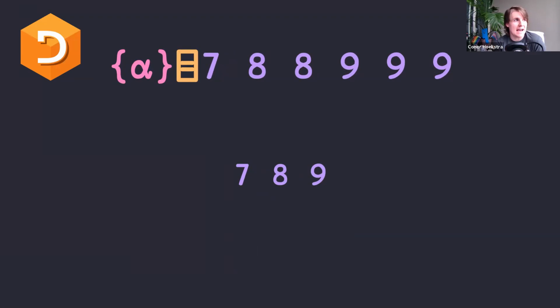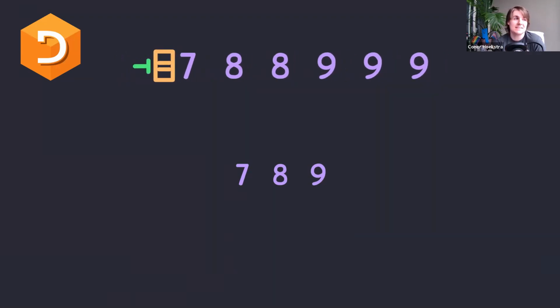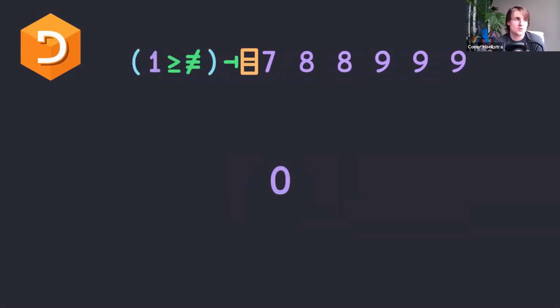So we can replace the alpha, because we're not doing anything here, with left tack, which in the dyadic case, given 2 arguments, one on the left, one on the right, just takes the one on the left, which is alpha in this case. And then all we need to do is combine it with the same expression that we saw in solution number 2, which is 1 greater than or equal to the size. And in this case, because 7, 8, and 9 are all different numbers, we're going to get back 0.